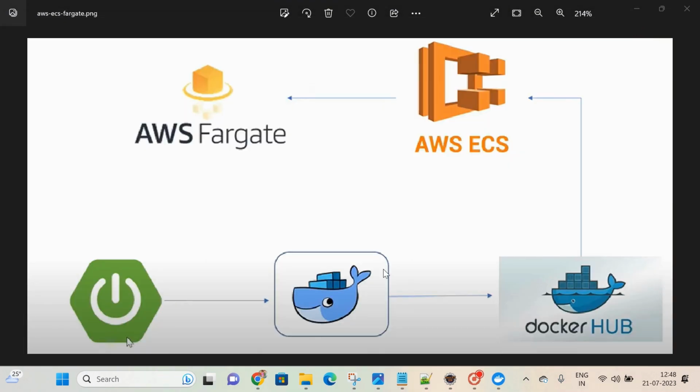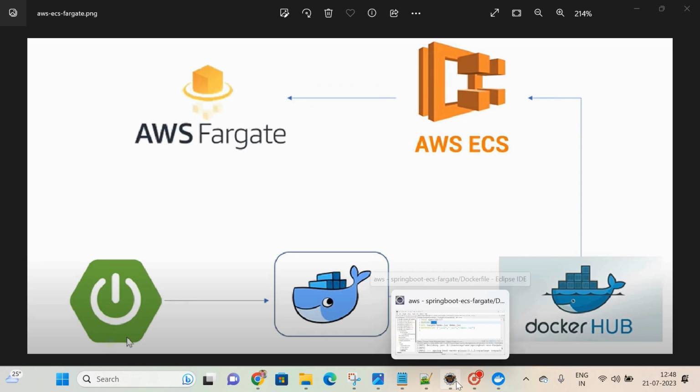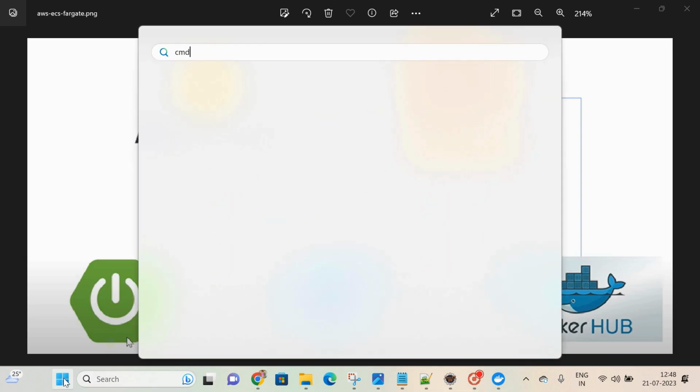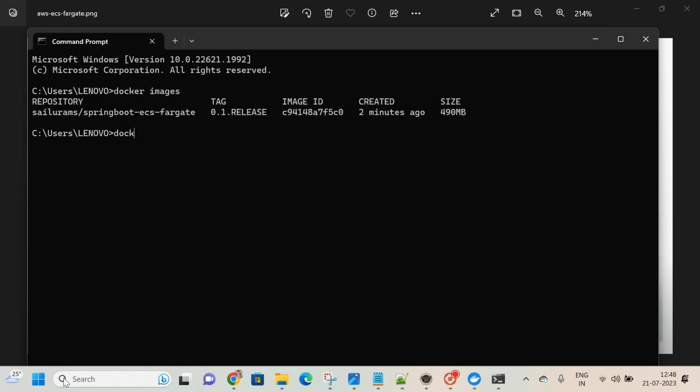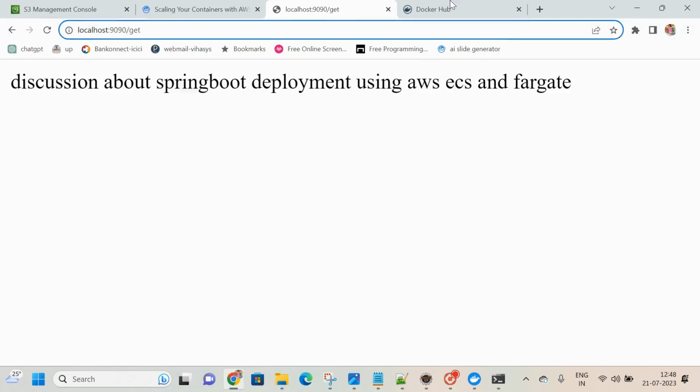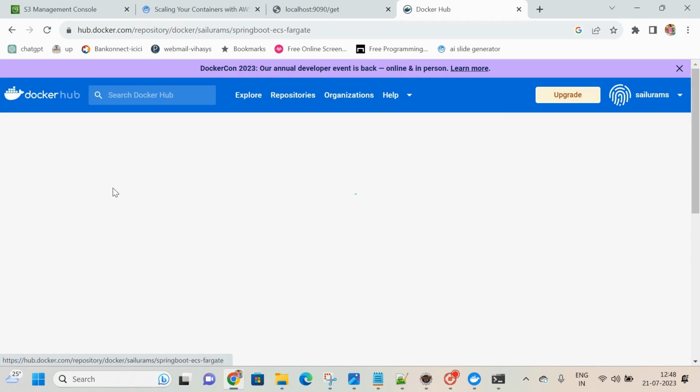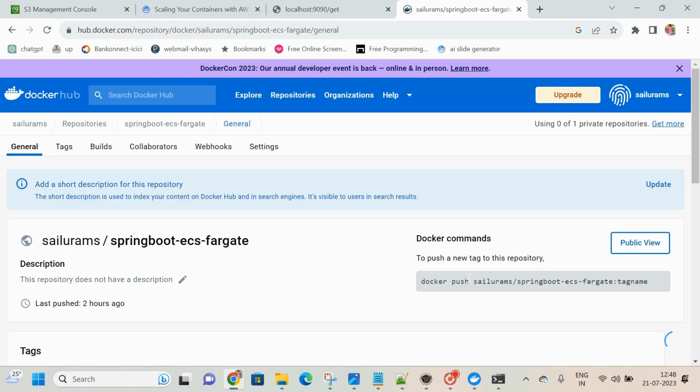Now we have to push this Docker image into Docker Hub. How can we push? It's very simple. Come back to the command prompt, docker images. Yeah, this is the image. Docker push. I think we have one command to push the image, I am not sure. One second, let me cross check. Yeah, docker push, this is the command.